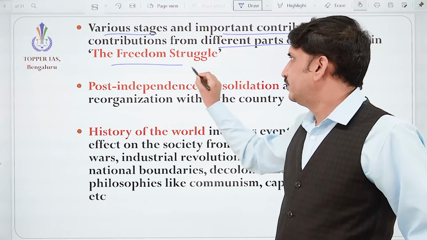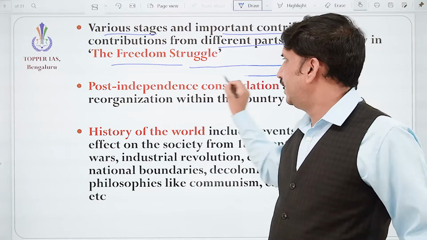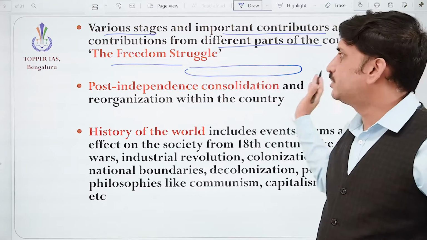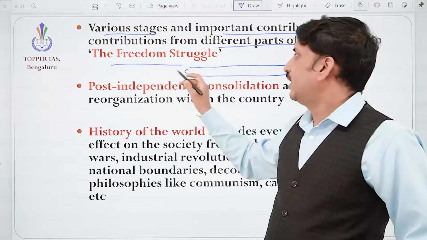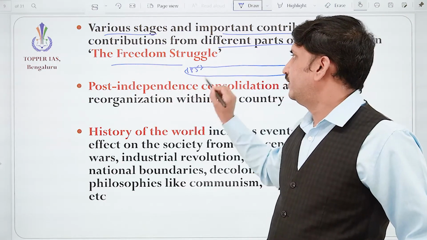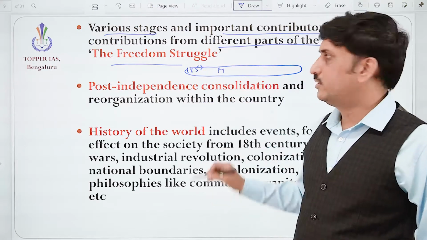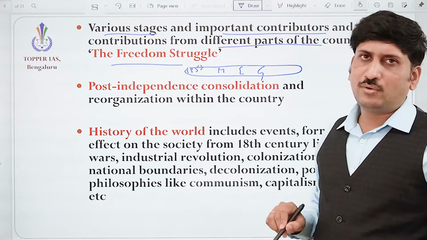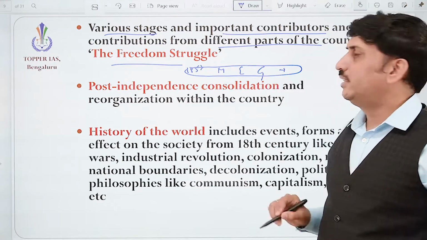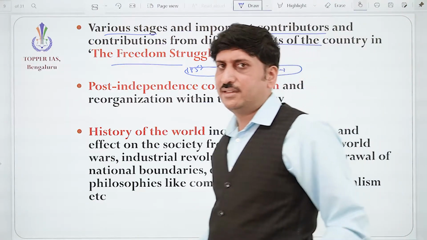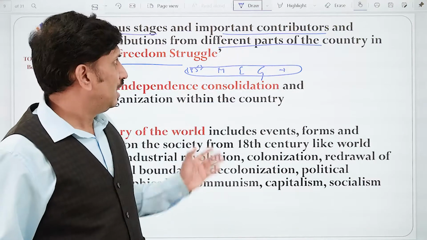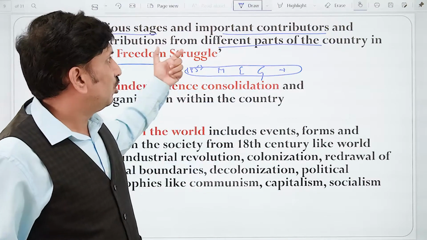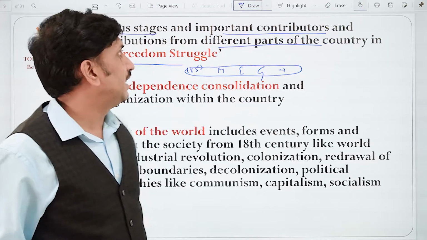So if you take the freedom struggle from the beginning, at least from 1857, how the moderate phase was there, how the later extremist phase was there, how the Gandhian phase evolved, and after Gandhi, after 1939 or after the Quit India movement, how it evolved. That is the contribution from the different parts of the country.